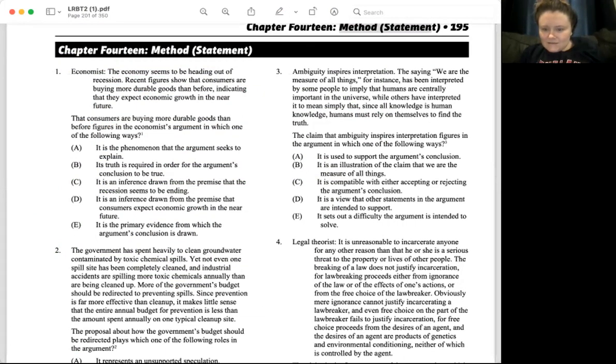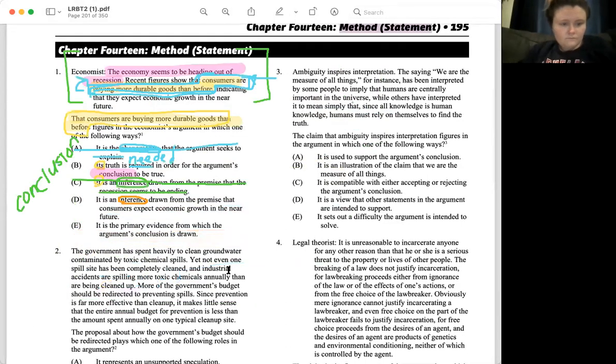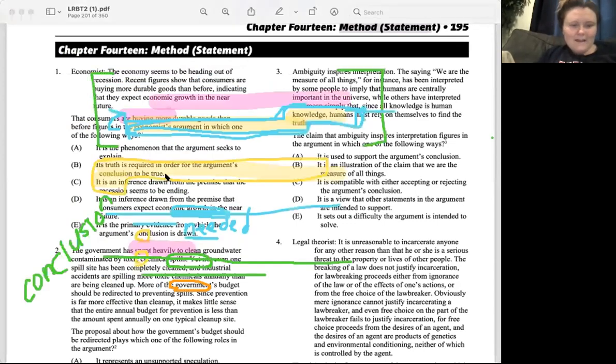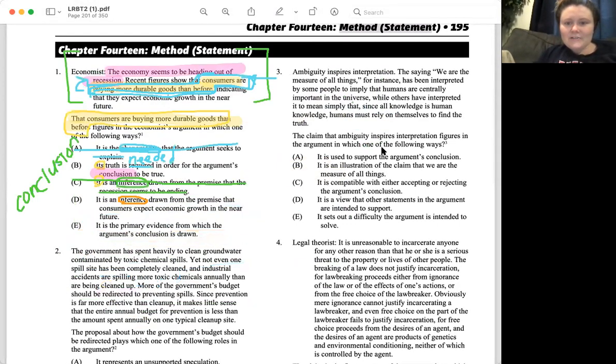It is the primary evidence from which the argument conclusion is drawn. I think it's evidence. Okay, we're good. So it is referring to what we have in yellow. So is what we have in yellow the primary evidence from which the conclusion, which is the pink, is drawn? Yeah, exactly, right? Yes.